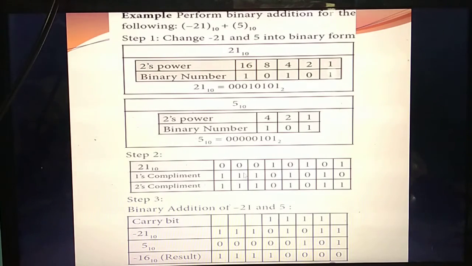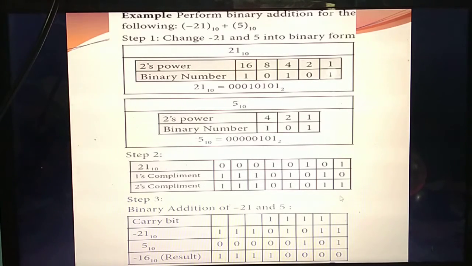In the place of zeros write 1, in the place of 1 write 0. Write it: 1, 1, 1, 0, 1, 0, 1, 0. Just write the opposite for the 1's complement. So the 1's complement is over. Next you should find the 2's complement. In your book they have not given it step by step, they have only given the answer. But you should write this in pencil in your book, then only you will understand while studying, otherwise you will forget.